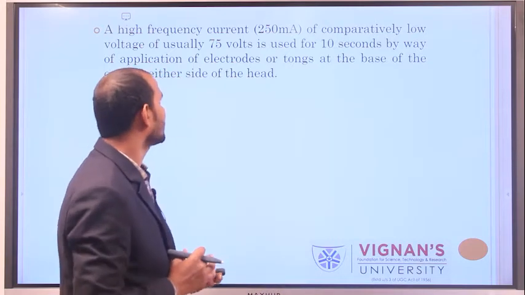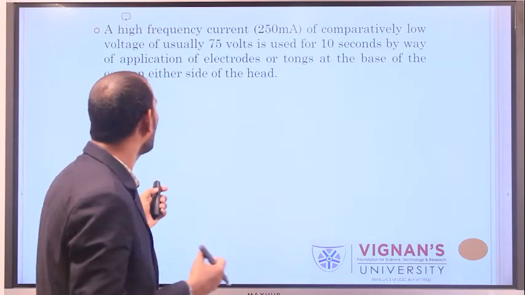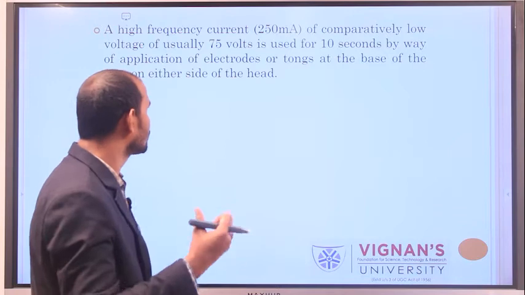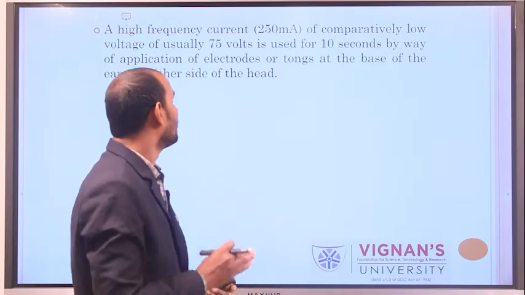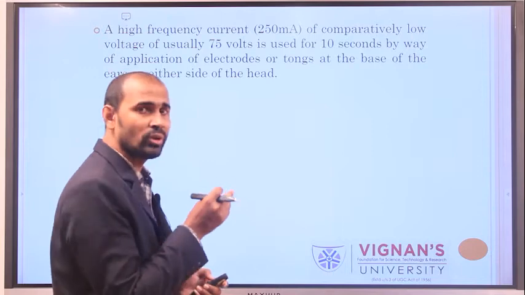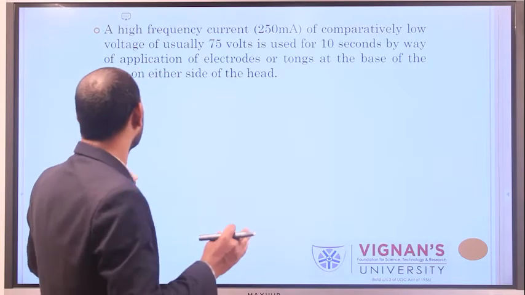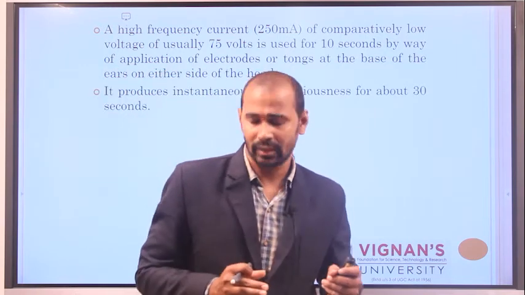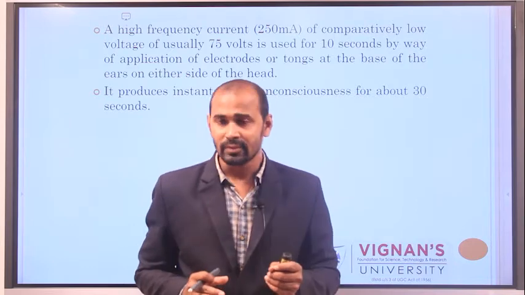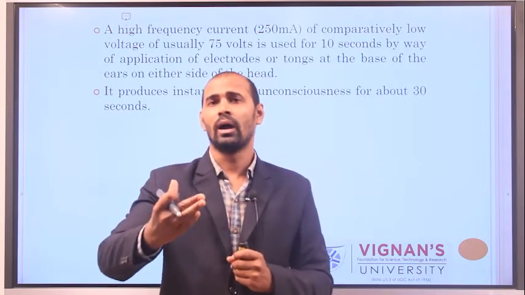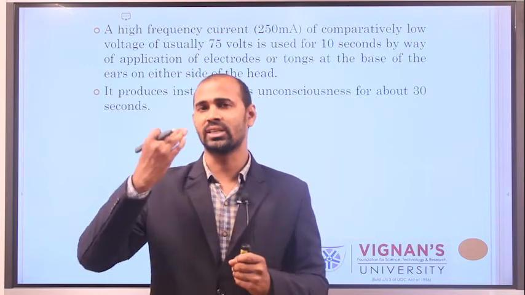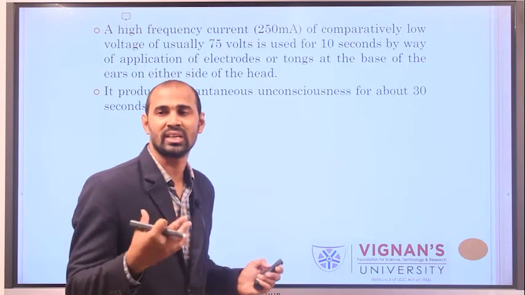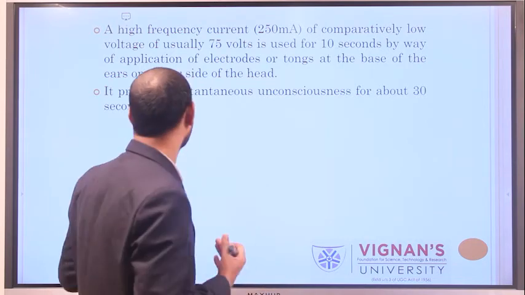High frequency current of comparatively low voltage, usually 75 to 100 volts, is applied for 10 seconds by way of electrodes or tanks at the base of the ear on either side of the head. By using the electric ether apparatus, you can produce instantaneous unconsciousness of the animal within 30 seconds.